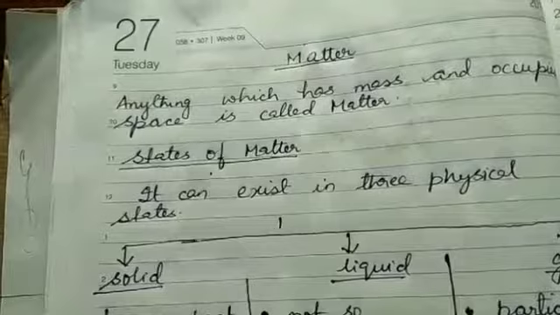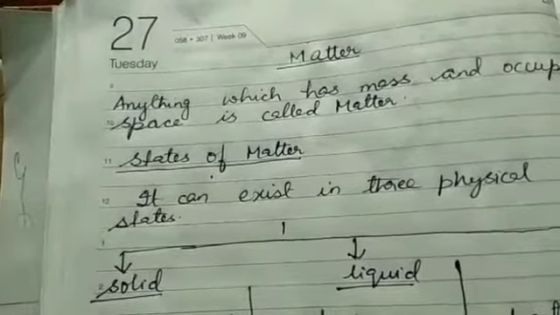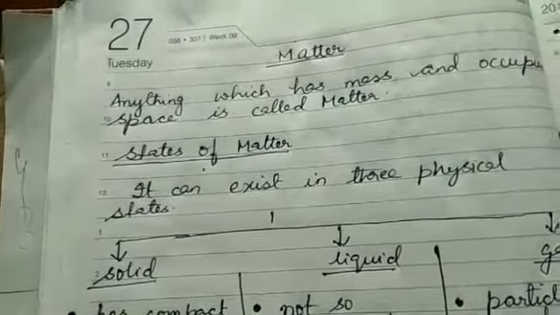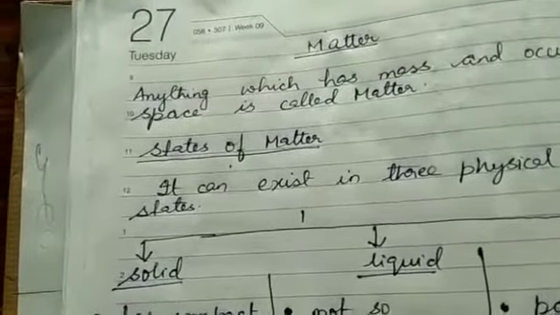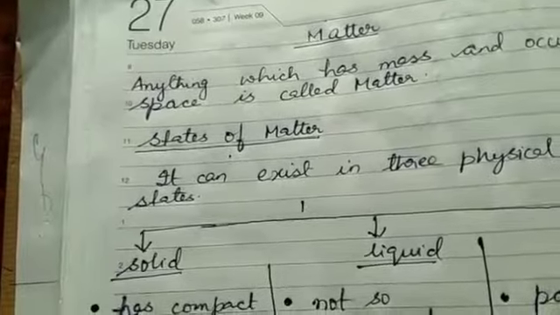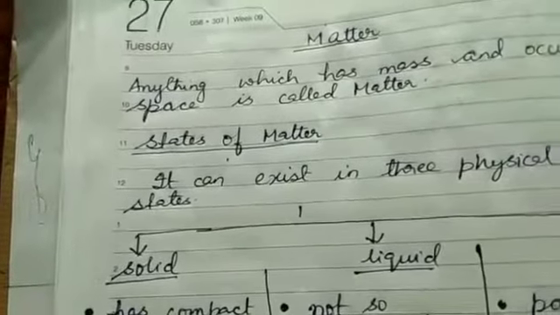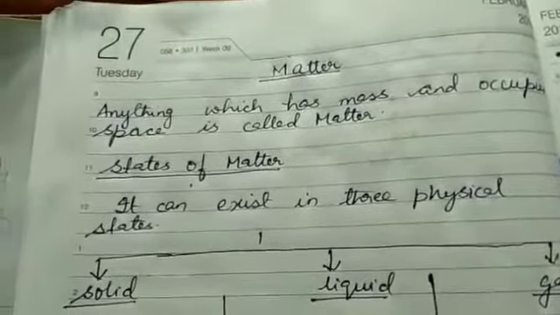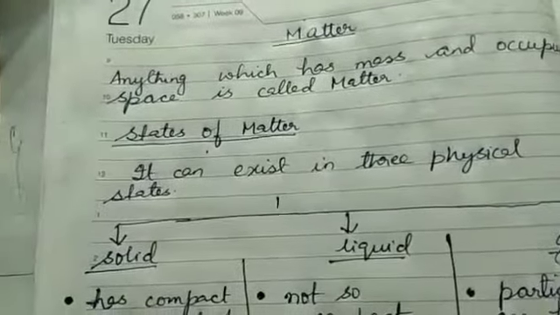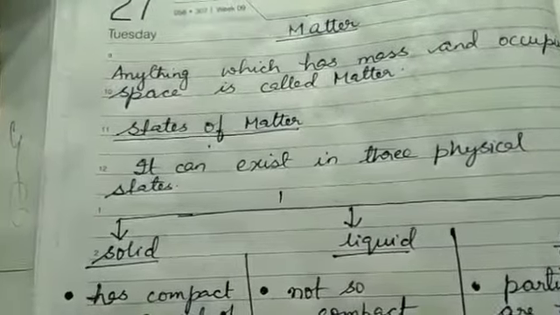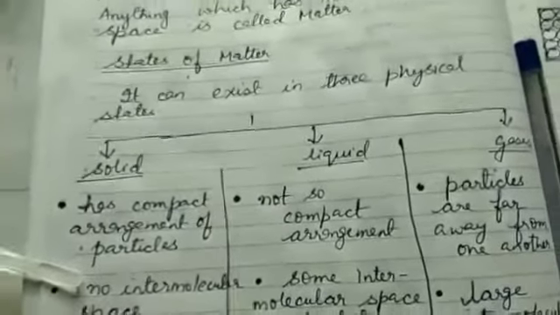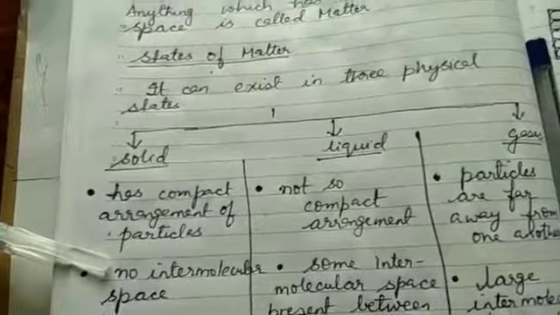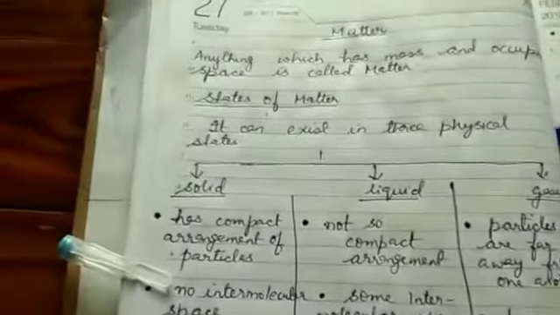Anything which has mass and occupies space is matter. If we discuss examples: table, chair, trees, stone, water, gases, anything which has mass and occupies space will be matter. Now you know that matter can exist in three physical states, and the three physical states are because of the arrangement of particles. The three states are solid, liquid and gas.